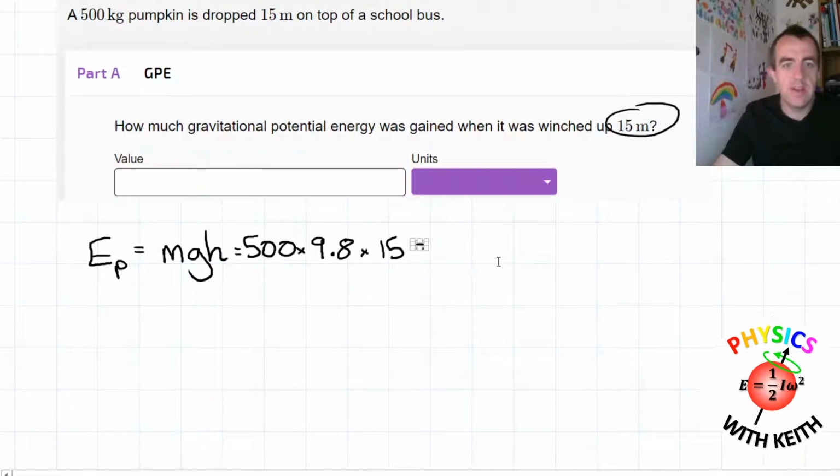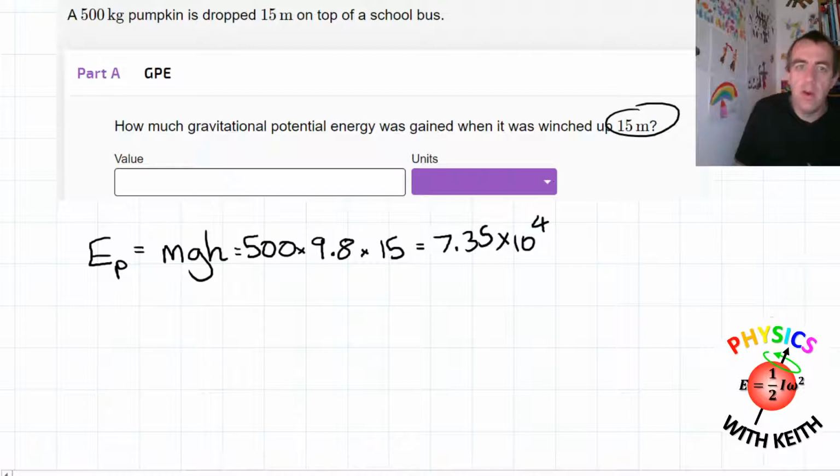So I will write that down, the working here, so that you can follow it. This comes to 7.35 times 10 to the 4, but because this number here is given to 2 significant figures, we have to round this number here to 2 significant figures.